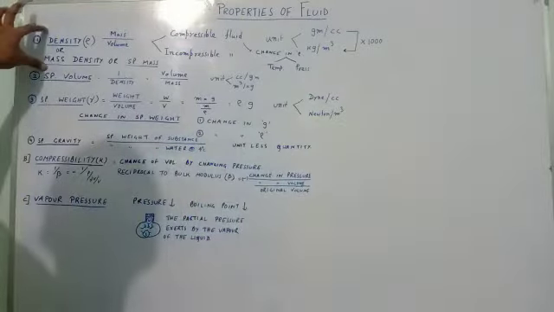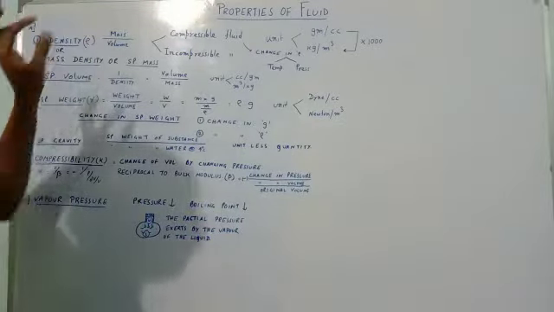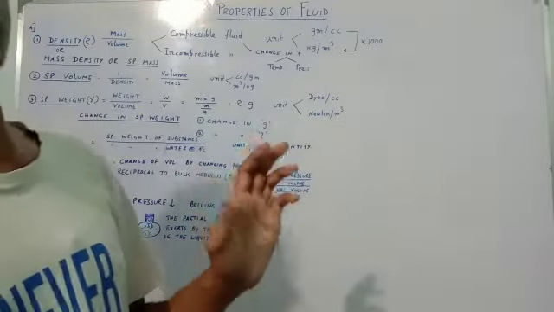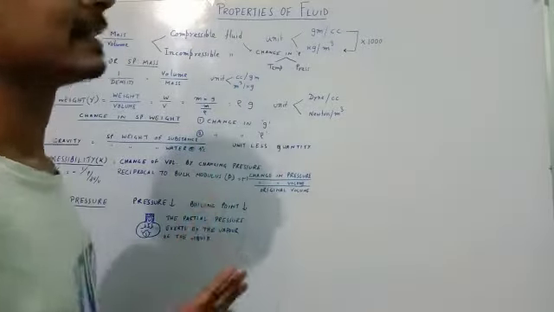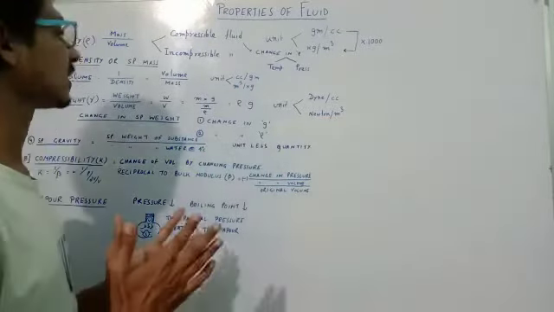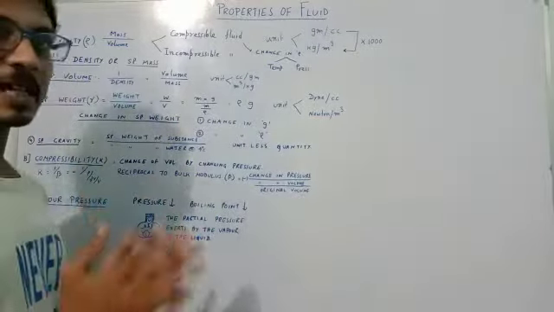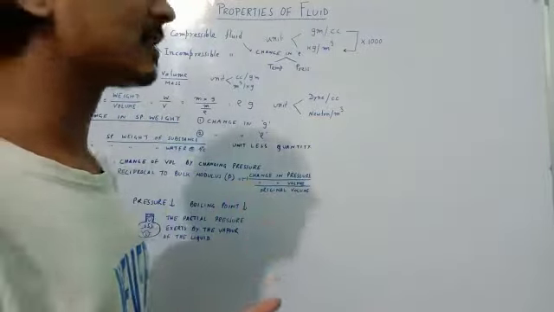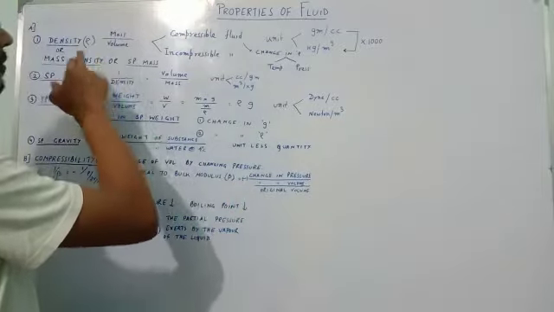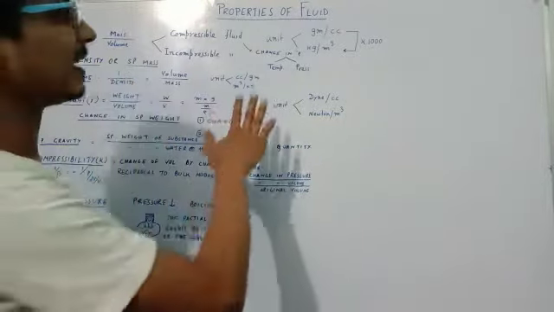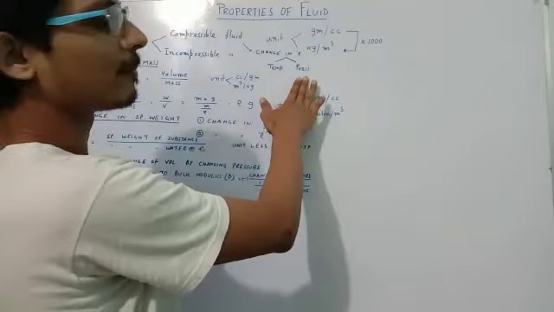Because in this density, the term mass is fixed. According to the law of conservation of mass, we know that the mass of a given substance is always the same. It cannot be changed or destroyed. But the volume can be changed by either temperature or pressure.